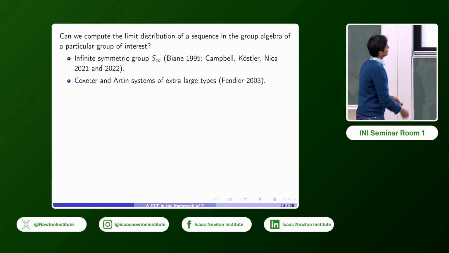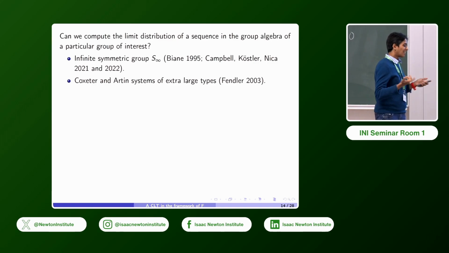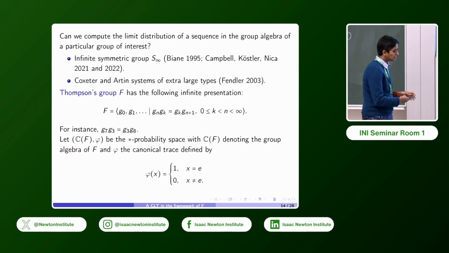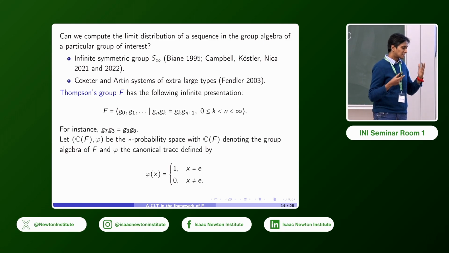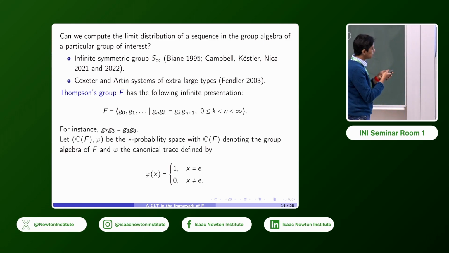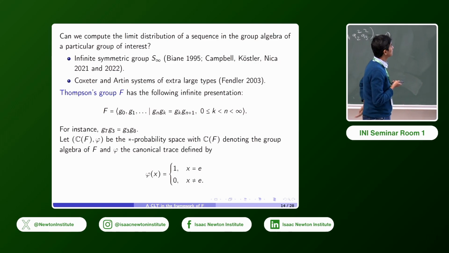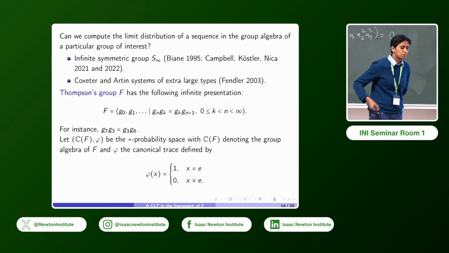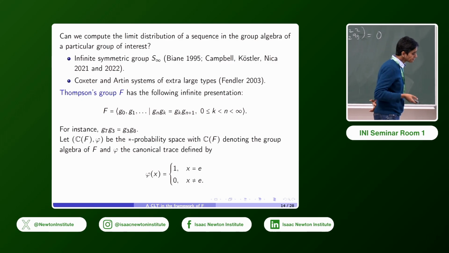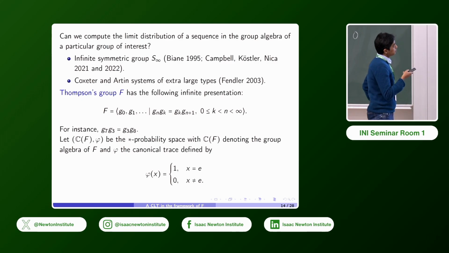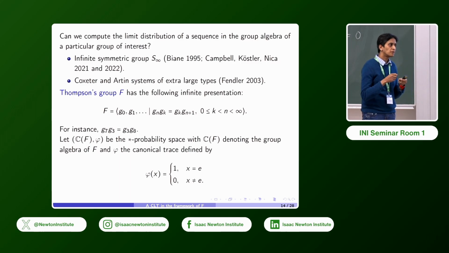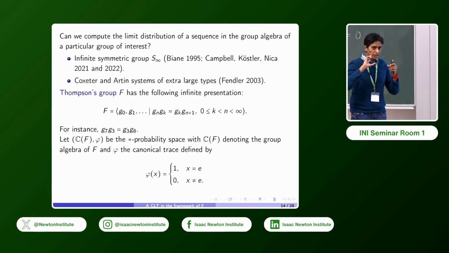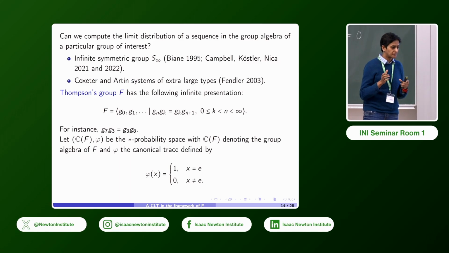And because we had been looking at the Thompson group F in a different context, with respect to connections with non-commutative probability, we said, let's look at this question. So Thompson's group F is one of the three groups that Thompson introduced in 1965, and it was introduced as a certain subgroup of piecewise linear homeomorphisms on the interval [0,1].